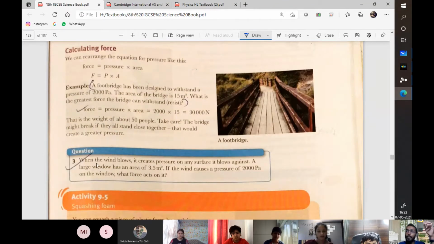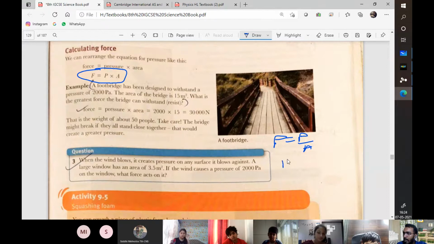Now, in the next question, when the wind blows, it creates a pressure on the surface it blows. A large window has an area of 3.5 meters and wind causes a pressure of 2000 pascal. Now, you need to find the force. So the formula is given right here. You can use the same pressure is equal to force upon area to do the very same thing. Force upon area, so force is equal to pressure into area.